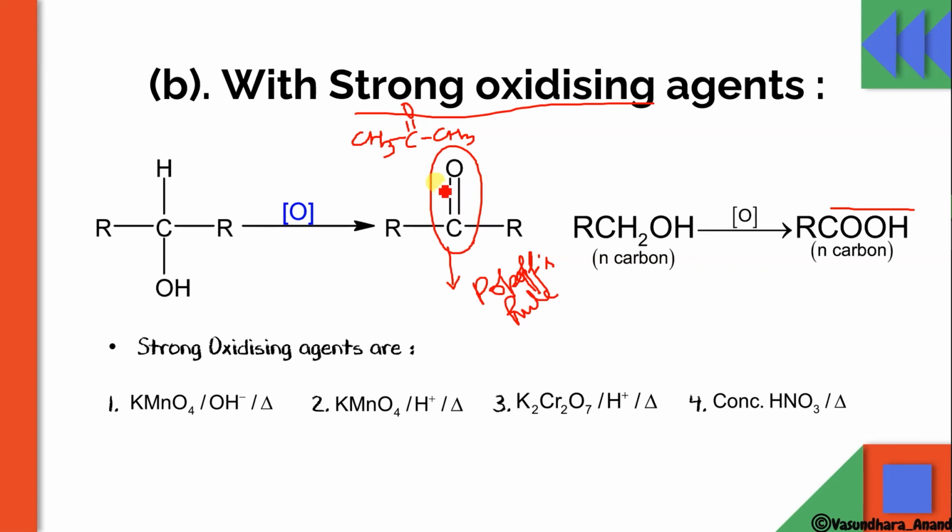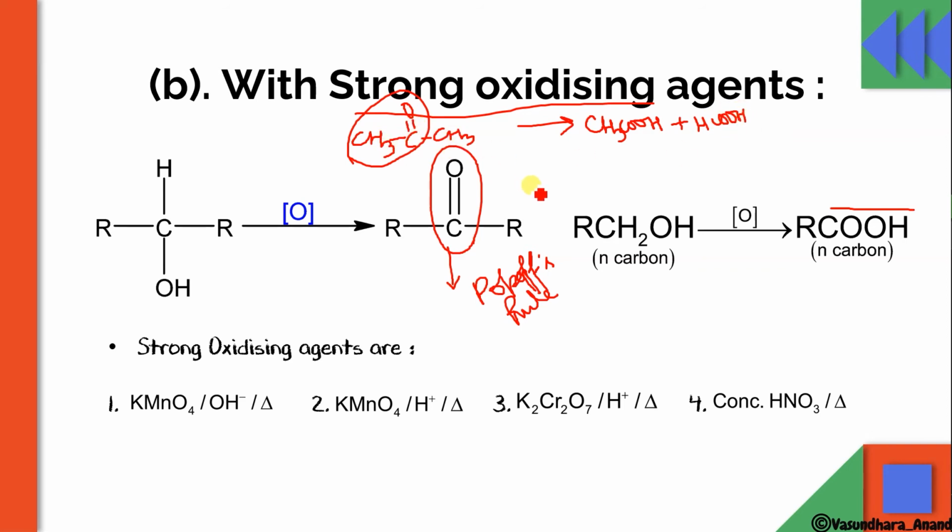Suppose that instead of this compound, I have taken this. In this case, both the alkyl groups are the same, so there is no problem with anyone. This carbonyl group will go and make an acid. How many carbons over there? 2 carbons. So it makes an acid of 2 carbons, that will be CH3COOH. And how many carbons are left on this side? This is 1 carbon only. So it makes an acid of 1 carbon. What will it be? HCOOH. Yes, I hope it is clear.